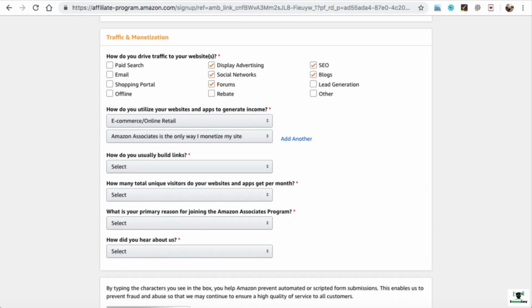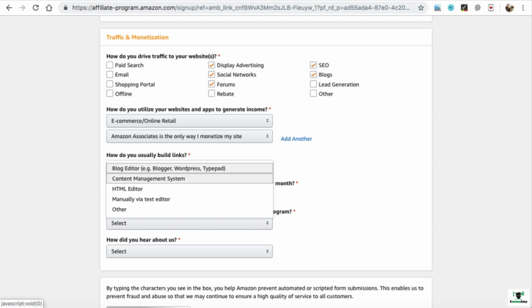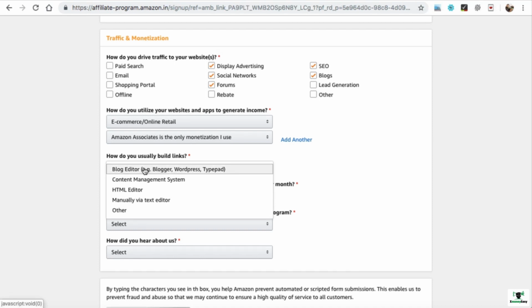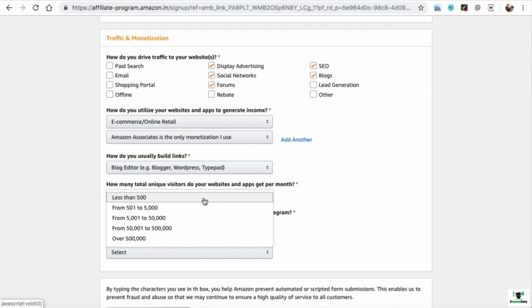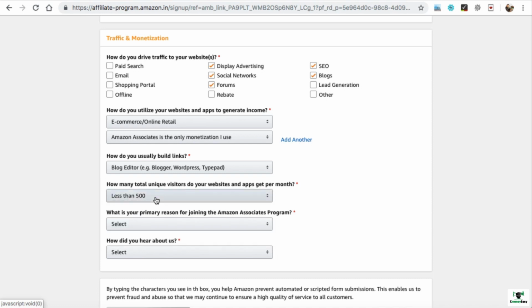Now, how do you usually build links? So we can simply click on this content management system because WordPress is the best way to make the links or anything like that. So we can either select content management system or just select blog editor. Now, how many total unique visitors does your website and app get per month? So here we can simply select less than 500.